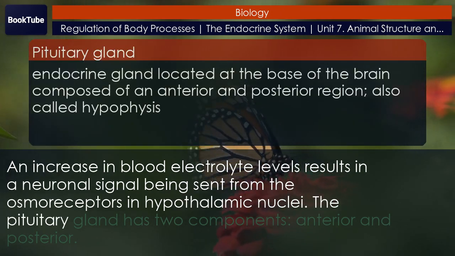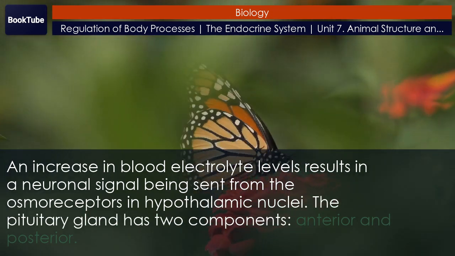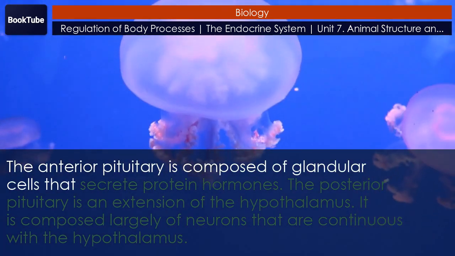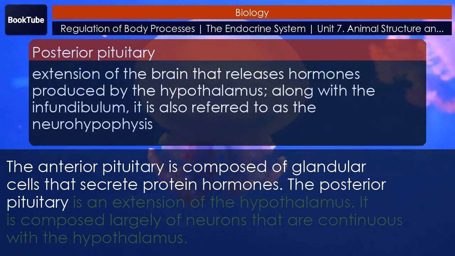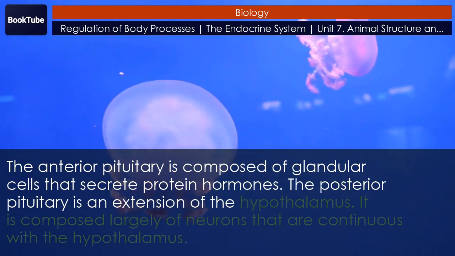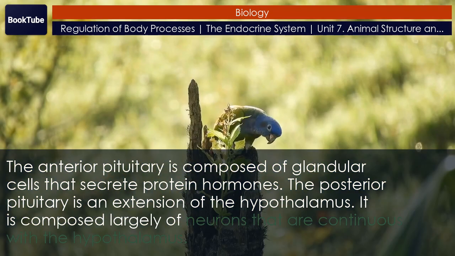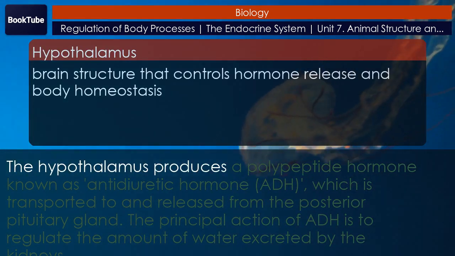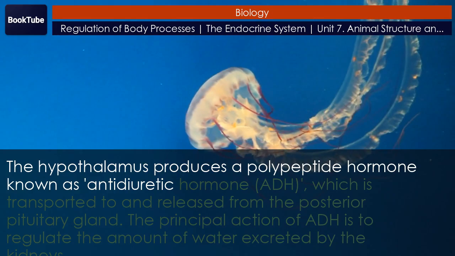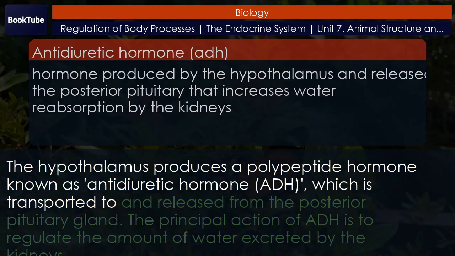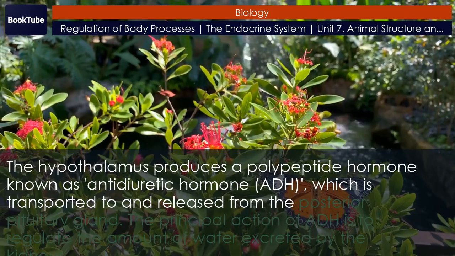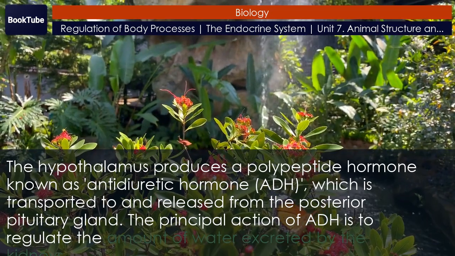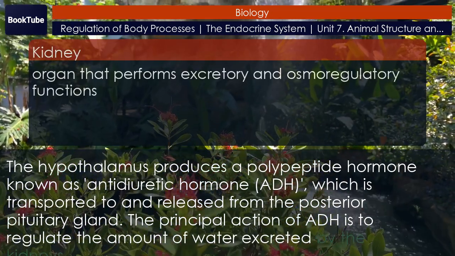The pituitary gland has two components, anterior and posterior. The anterior pituitary is composed of glandular cells that secrete protein hormones. The posterior pituitary is an extension of the hypothalamus. It is composed largely of neurons that are continuous with the hypothalamus. The hypothalamus produces a polypeptide hormone known as antidiuretic hormone, ADH, which is transported to and released from the posterior pituitary gland. The principal action of ADH is to regulate the amount of water excreted by the kidneys.